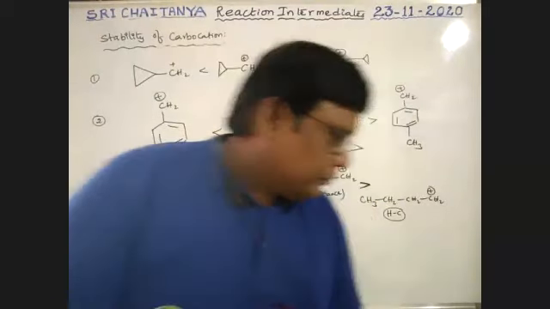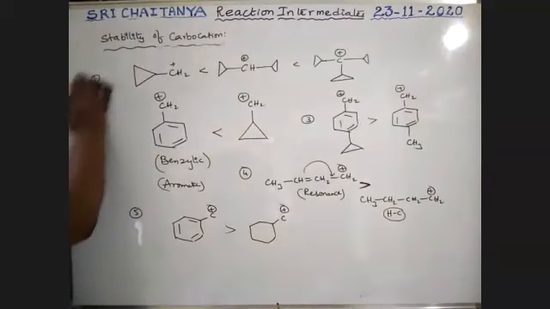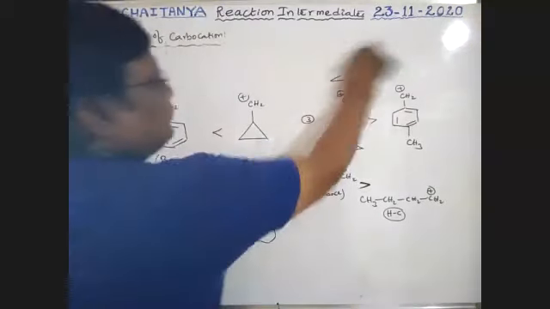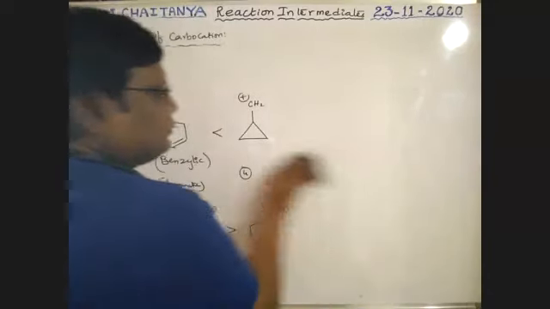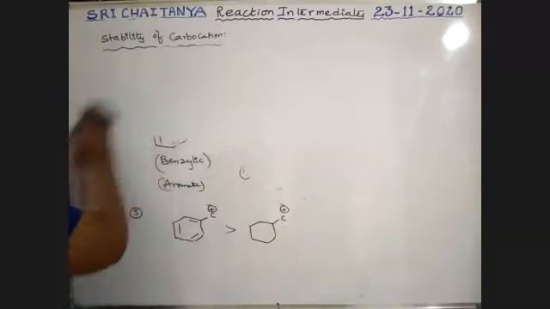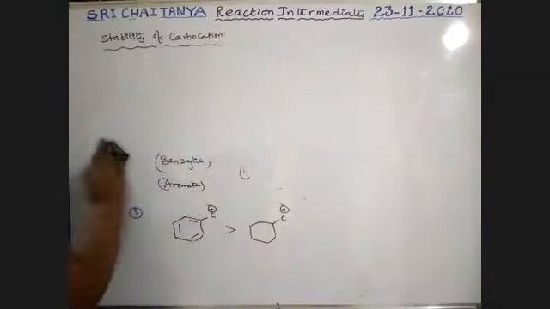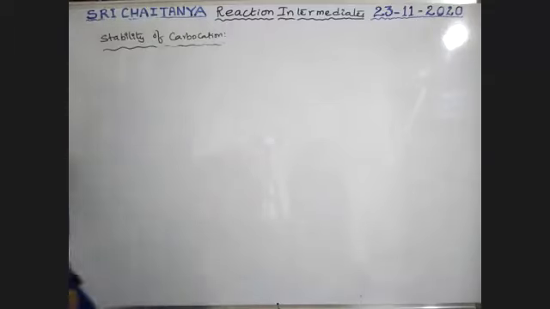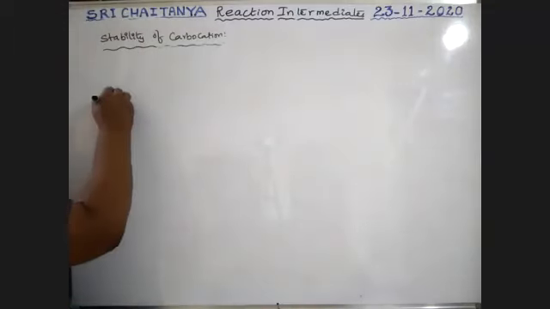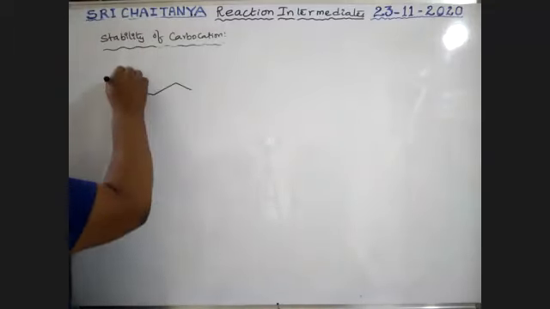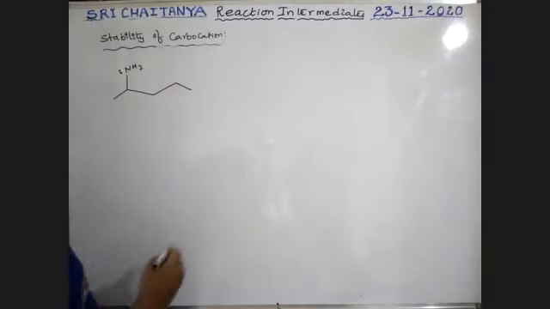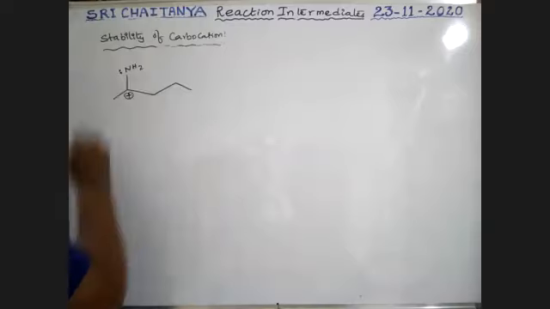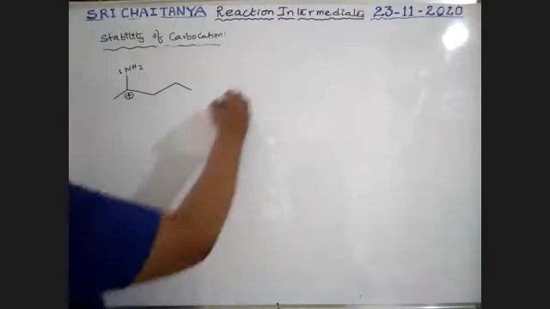NH2 with lone pair, boys. This is the positively charged one.